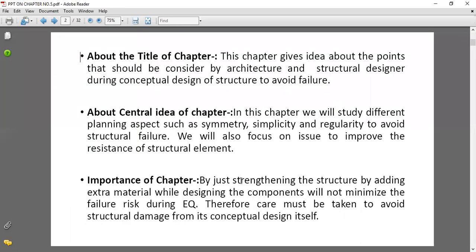We'll see here about the title of the chapter. This chapter gives an idea about the points that should be considered by the architect and structural designer during conceptual design of structure to avoid failure.